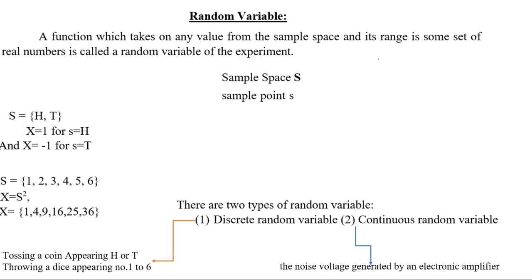The noise voltage generated by an electronic amplifier has a continuous amplitude. Therefore the sample space S of the noise voltage amplitude is continuous. Therefore random variable x has continuous random values.